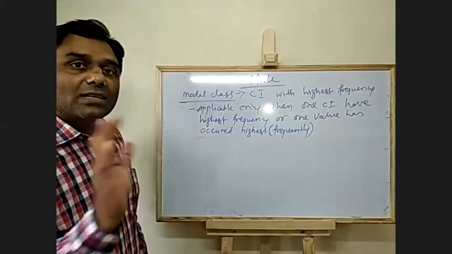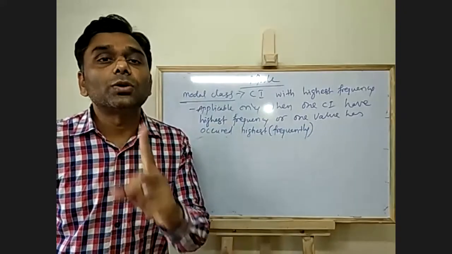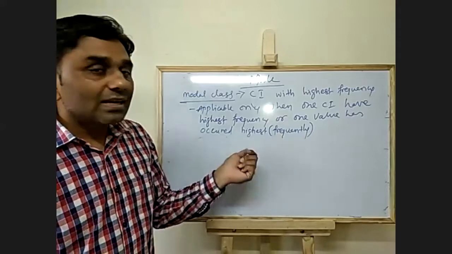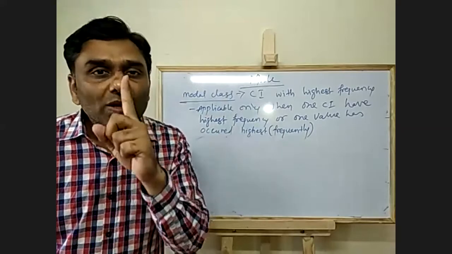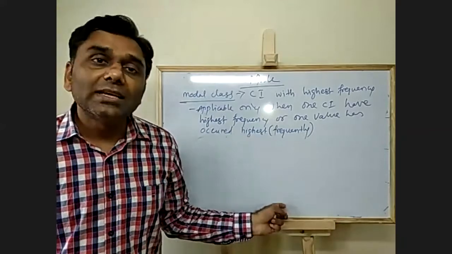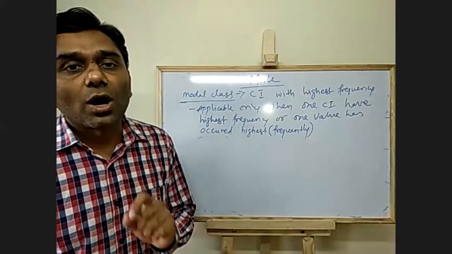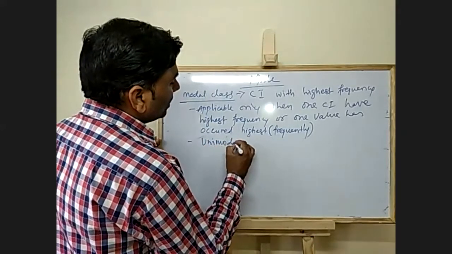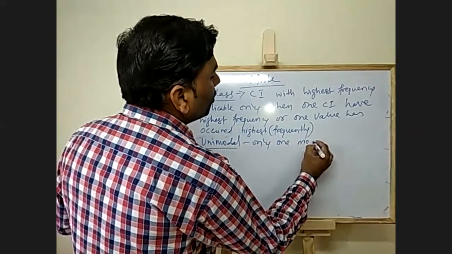So if class intervals are given, then among all the class intervals, only one class interval should have the highest frequency. And if class intervals are not given, just the data table X and Y is given, then only one value should have the highest frequency. Then only these two methods of calculation can be applied. Such data is called unimodal data. Unimodal means only one mode.